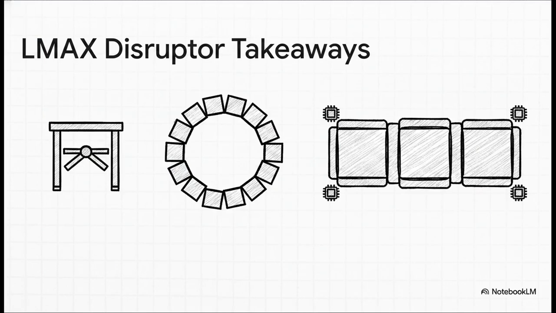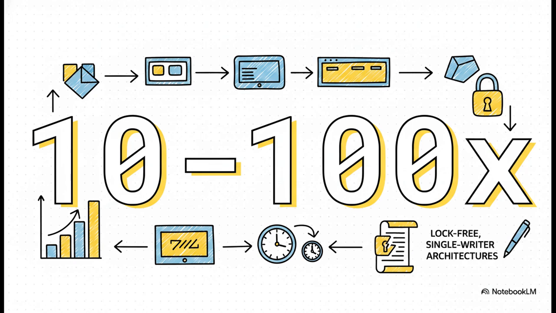So let's break down how senior engineers bypass this limitation. The LMAX disruptor pattern relies on fixed-size circular ring buffers. You're basically trading a tiny bit of upfront memory footprint for absolute deterministic predictability. It uses sequence gating to coordinate producers and consumers without those heavy, slow database locks. And crucially, it uses cache line padding to avoid false sharing across CPU threads. The cost of a little wasted memory through padding is far cheaper than the massive latency spikes caused by CPU cache contention.